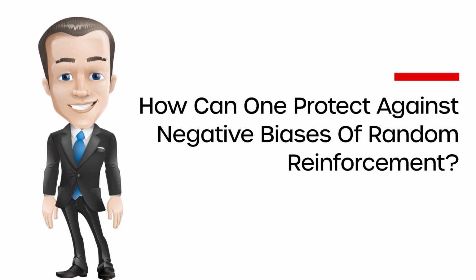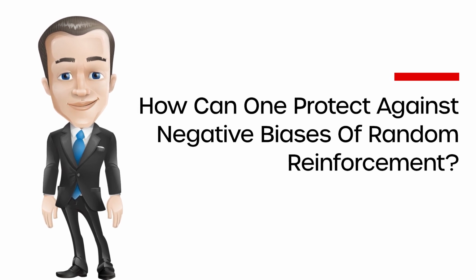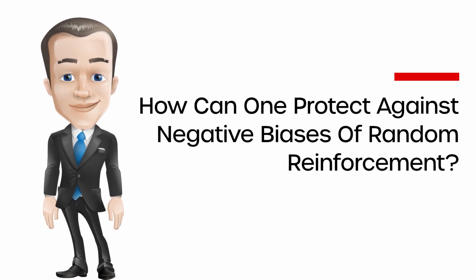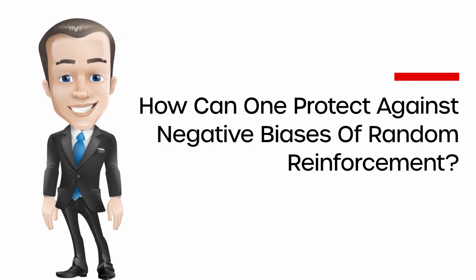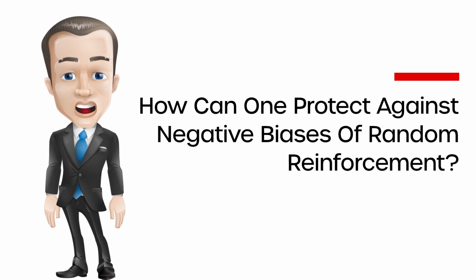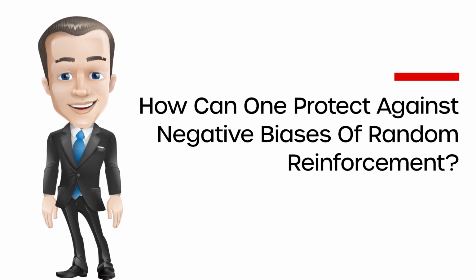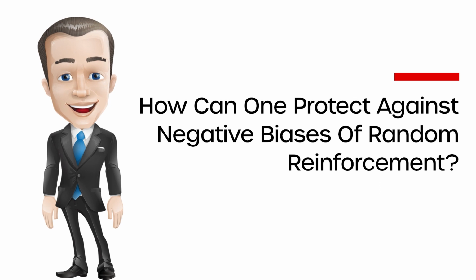How can one protect against the negative biases of random reinforcement? Once we realize that randomness can create strings of losses in great trading plans and strings of profits in poor trading strategies, and also scenarios that fall in between the examples, one can adjust accordingly. Each trader should maintain a written trading plan that outlines how trades will be made and when. This plan should be well researched and clearly spell out entries, exits, and money management rules.